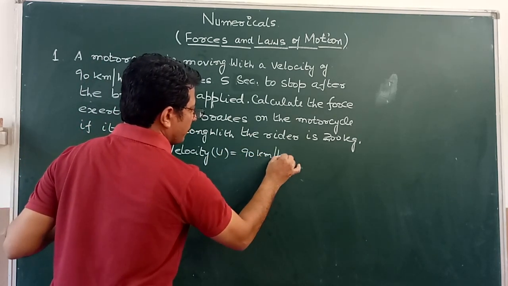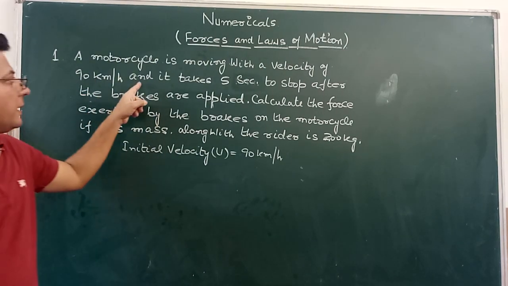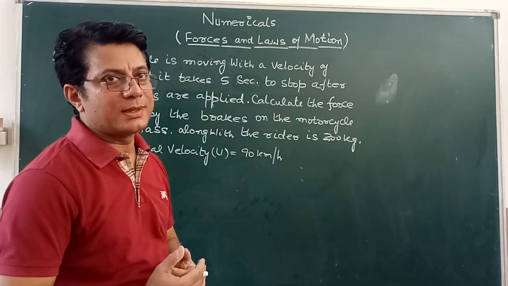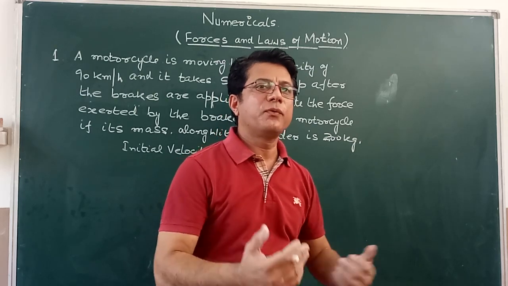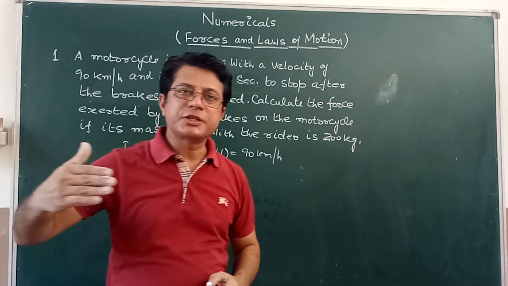90 km per hour, what is this? This is the initial velocity. First of all, try to understand the difference between initial velocity and final velocity. It is given over there, a bike is moving.